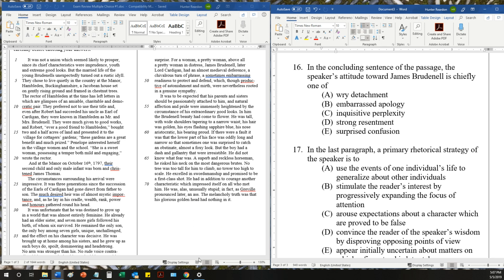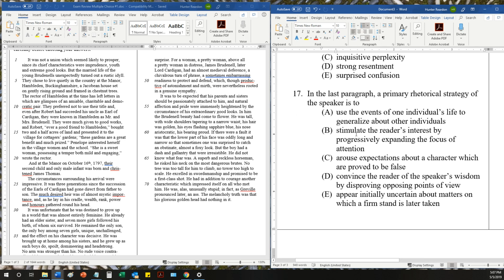He knows what's happening. The only one that really works here is wry detachment, and wry is funny, right? Wry is sort of like restrained humor. So definitely going to be the correct answer, a wry detachment. The author is a historian. He doesn't really have that much of an attachment to what is being said here. What he says about James Brudenell is probably not going to impact him personally that much. He's just reporting the facts in an interesting way.